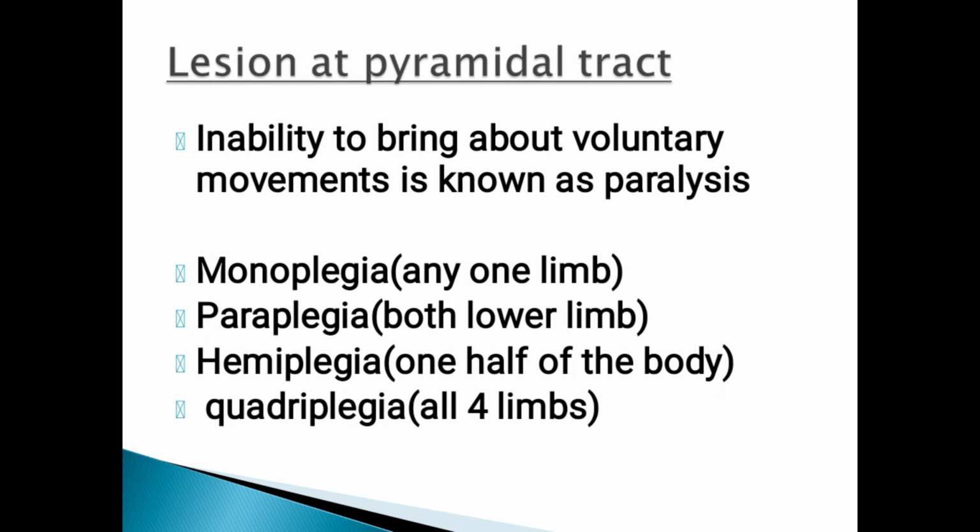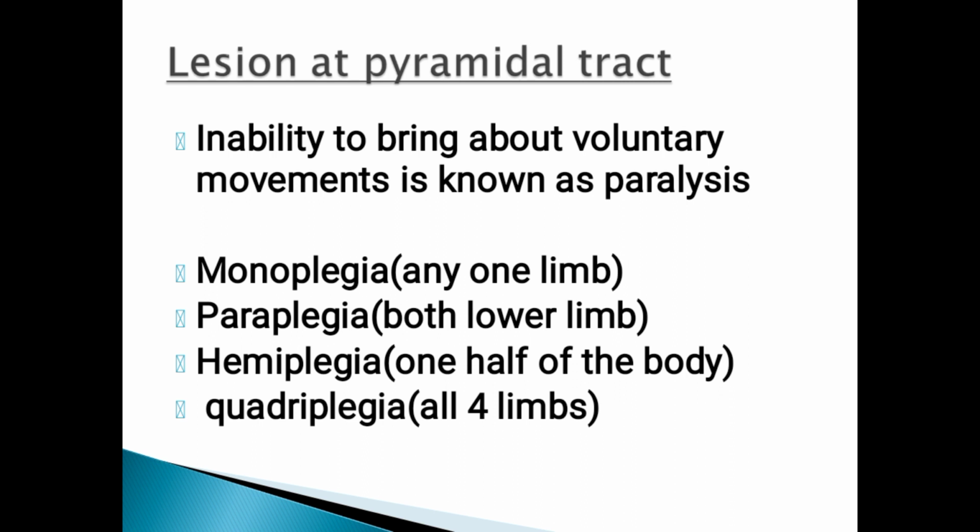Paraplegia means both lower limbs, both your legs, get paralyzed. Then hemiplegia is very important. Here there is a loss of voluntary movements in one half of the body, one full side, left or right. Right side means right hand and right limb.